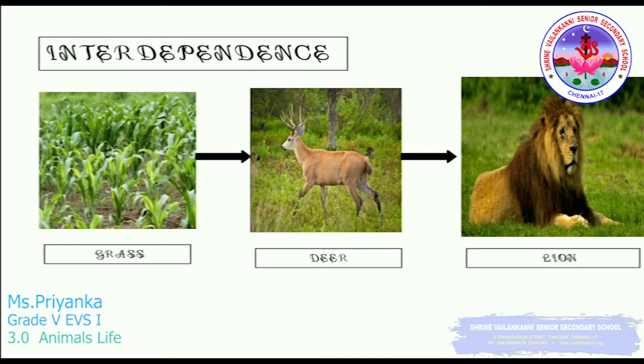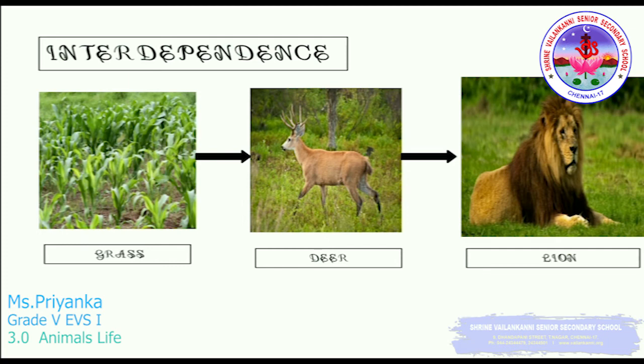Now is the interdependence. Interdependence means depending on each other. Here I've given an example of a food chain. This food chain consists of only three things: grass, deer and the lion, that is a producer and two consumers. First the grass. The grass will be eaten by the deer, that is a herbivore. Next, the deer will be eaten by the lion. So this is a very basic food chain.